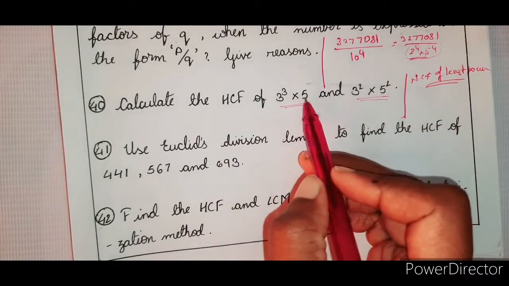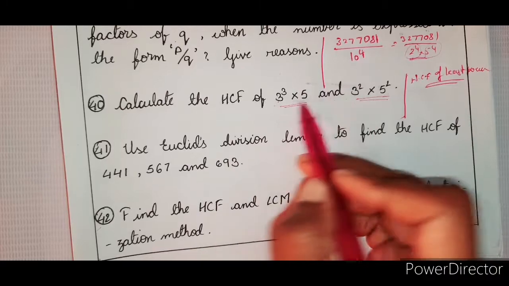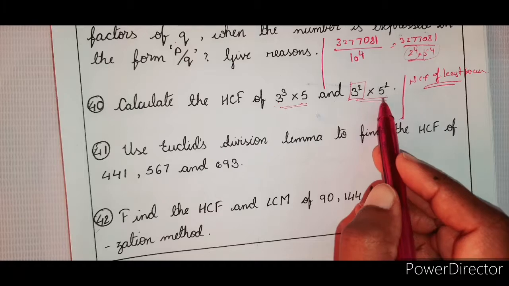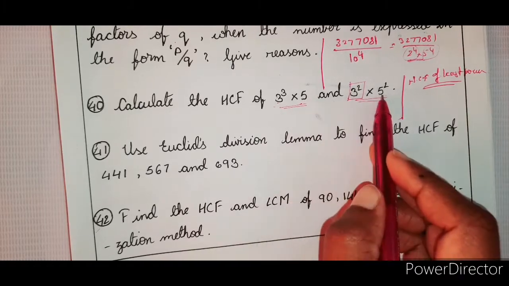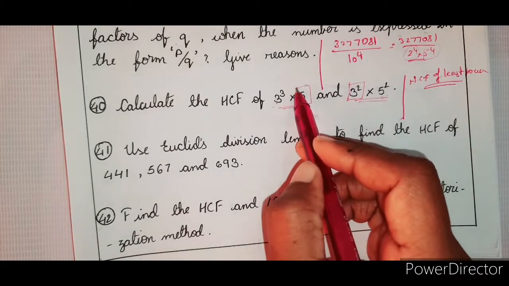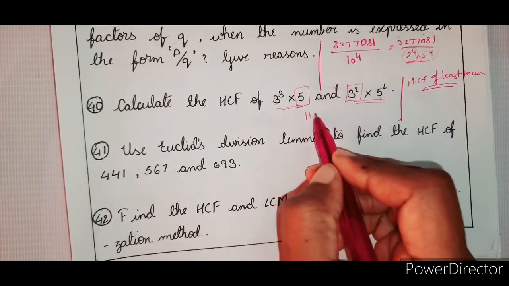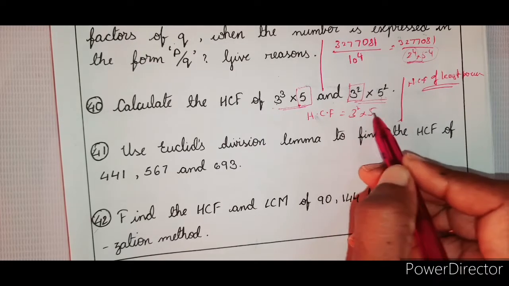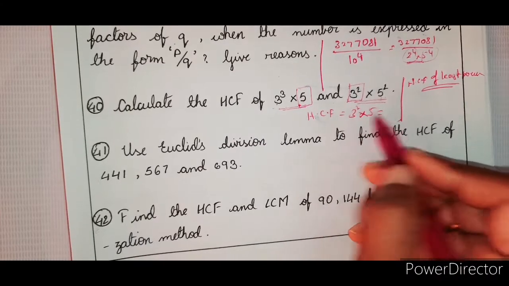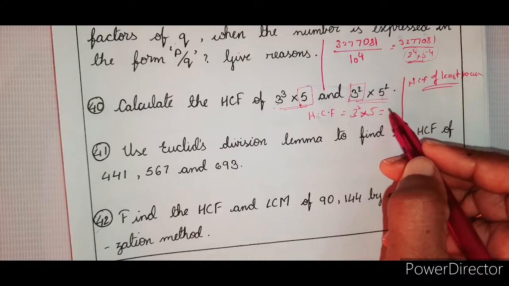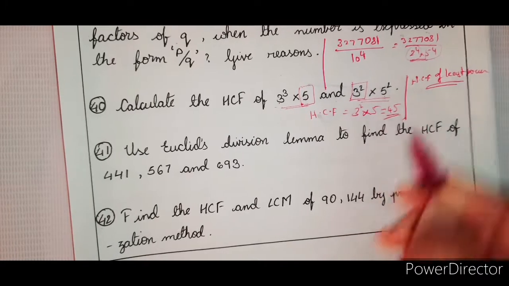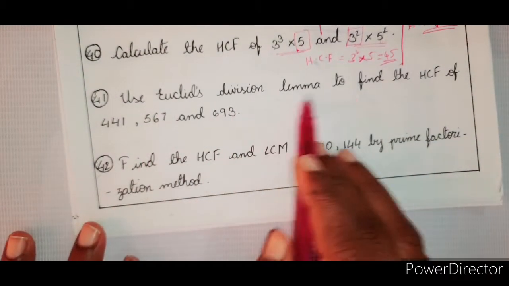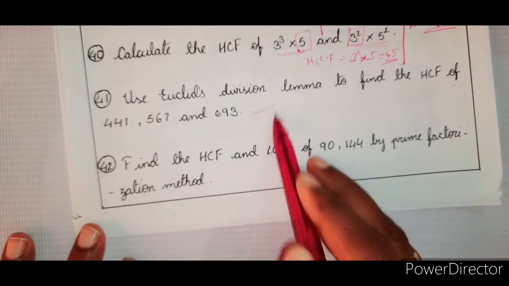So what is the common number? 3 is a common number at both sides. What is the least power? 3 square. Now here, what is the common number? Right? So 5 is a common number. What is the least power? 5 power 1. So what is the HCF? Therefore HCF is equal to the product of these two. 3 square into 5. And depending on the options, if the question is asked, 9 5s are 45. Clear? Right.